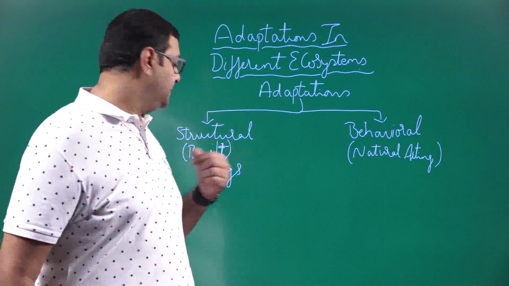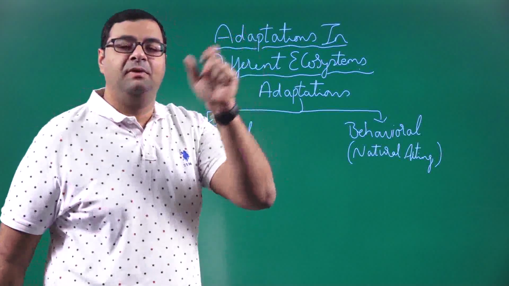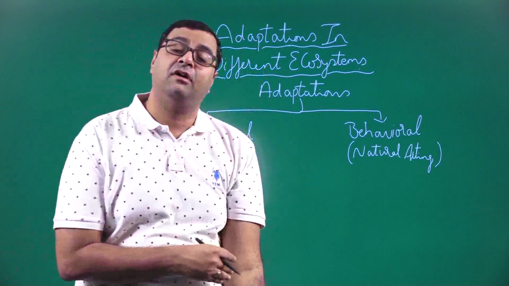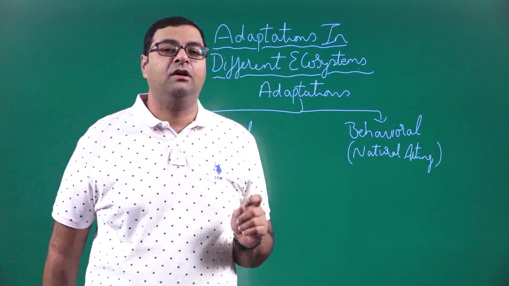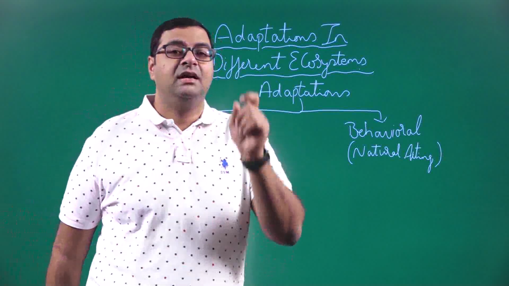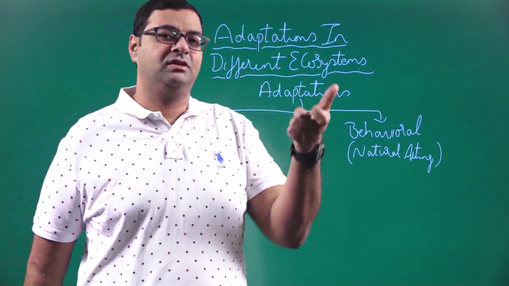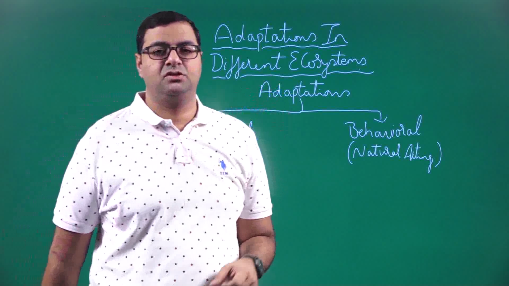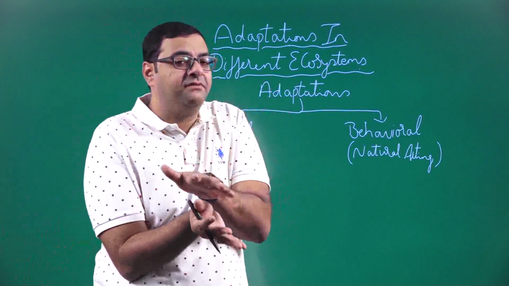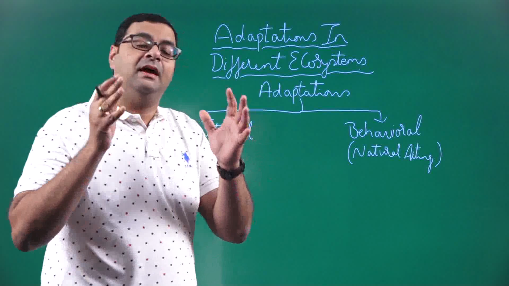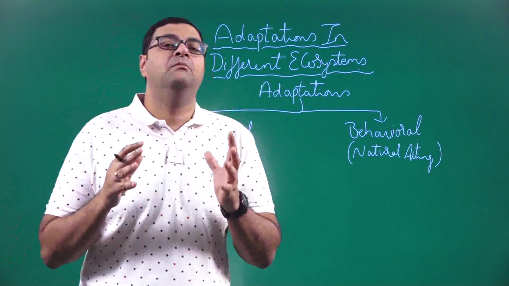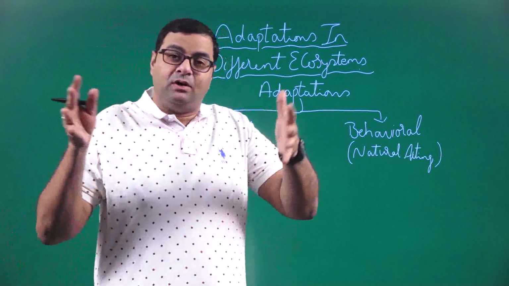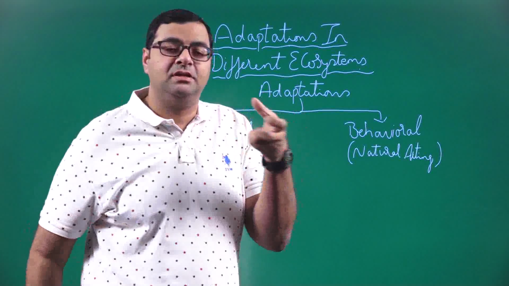Similarly, if I see a dog in Shimla, that dog will have a lot of fur on its body. Why that fur? Because Shimla belongs to the Himalayan range, and there you will have very cold temperatures. So the dogs have to adapt themselves structurally to have a little more fur. When they have more fur, the dog, though it looks fluffy, is able to trap the heat in the fur.